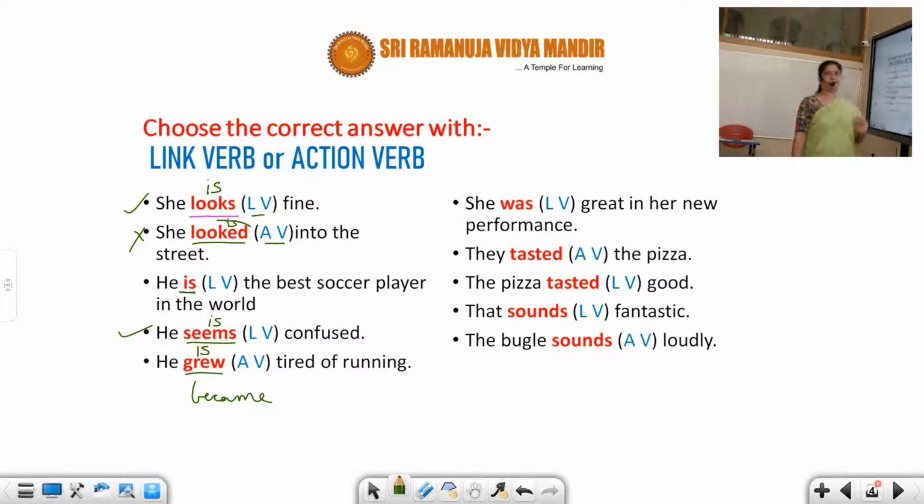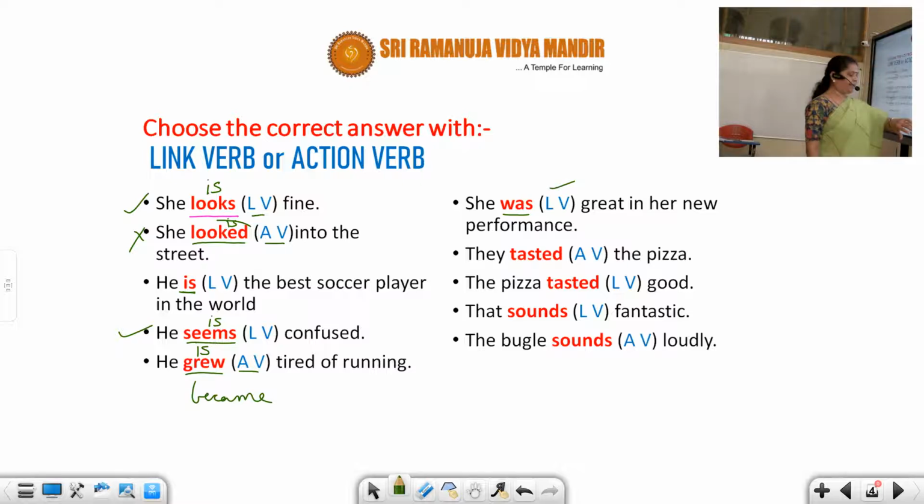He became tired. So, because became is the action word, this is going to be an action word. I suppose you understood. Even though the sentence appears to be sensible, he is tired, it is not 'he is tired'; he became tired because of running. So, she was great. Again, same thing. You don't need to apply anything. Am, was, were, all these are linking verbs. We already know, so it's a linking verb.